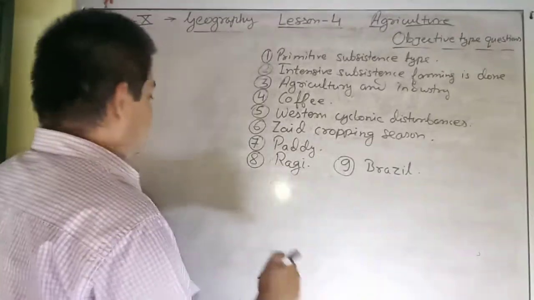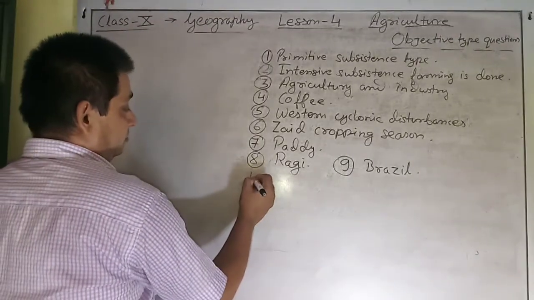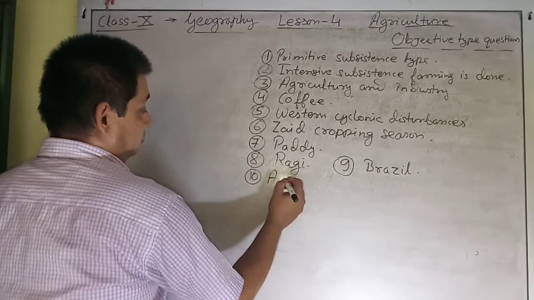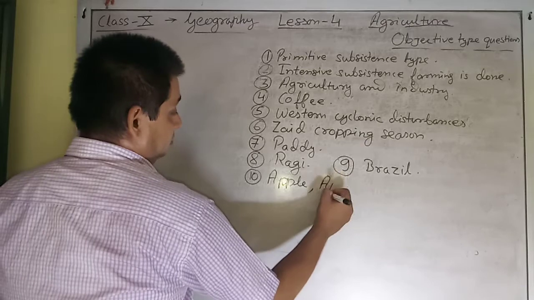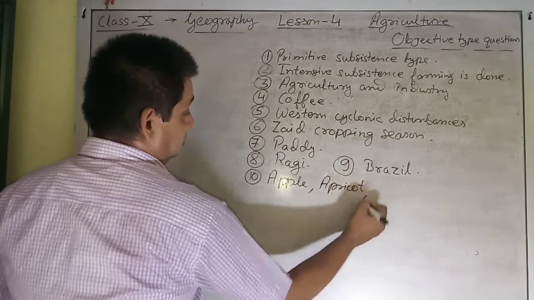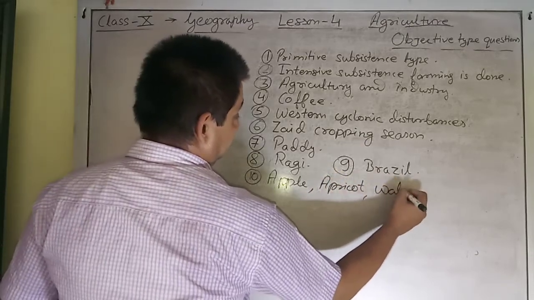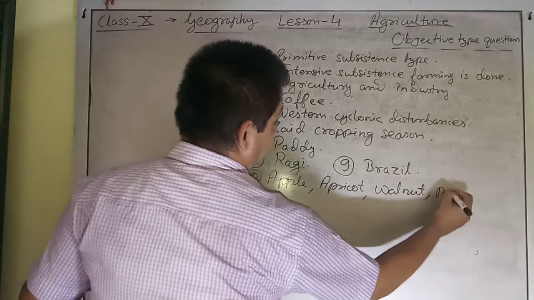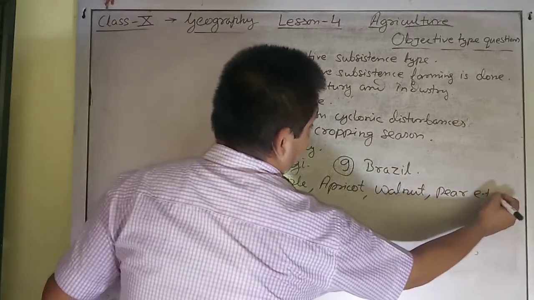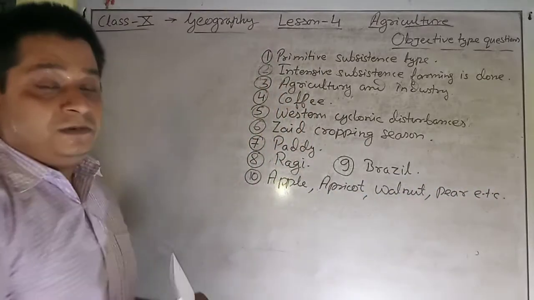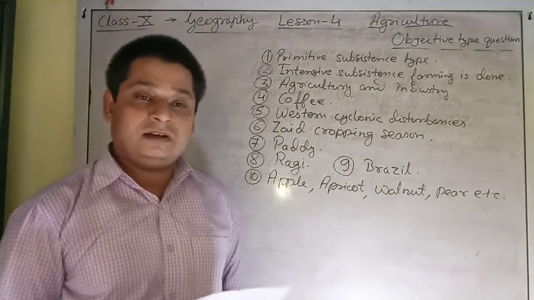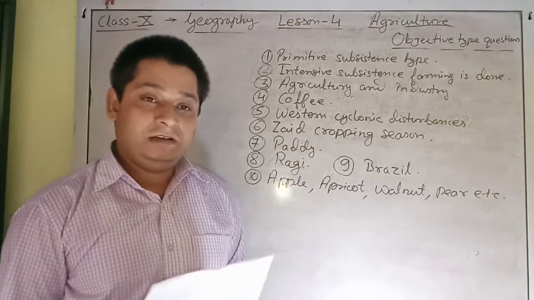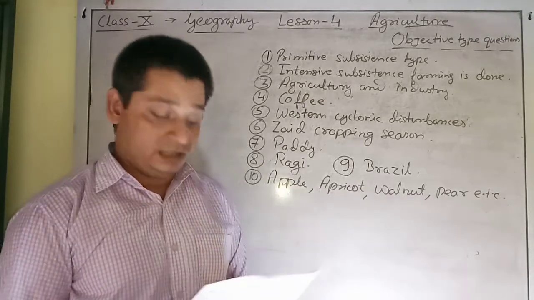These fruits are apple, apricot, walnut, and pear. These are some of the fruits which are of temperate origin and grown in the cooler or hilly regions of Jammu and Kashmir, Himachal Pradesh, Uttarakhand, and Arunachal Pradesh.